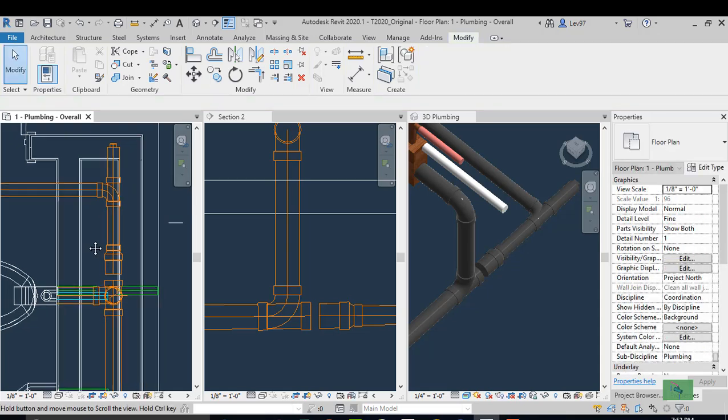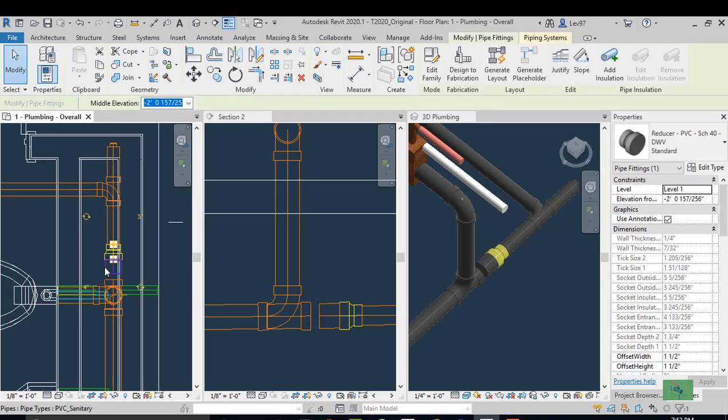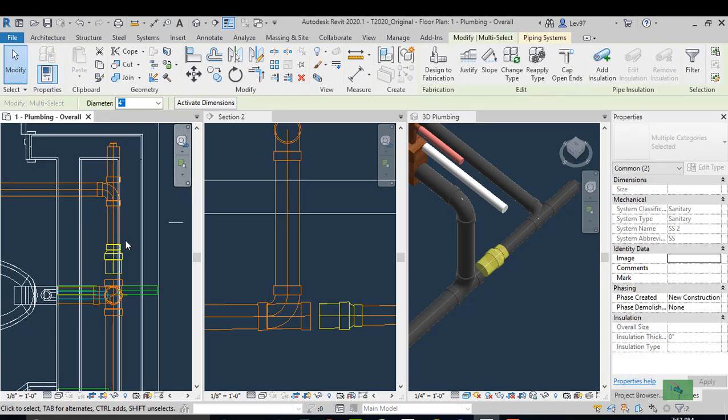Okay, and now let's move the fitting and this little spool piece back. Let's move it, shift. Okay, and that's a little room.